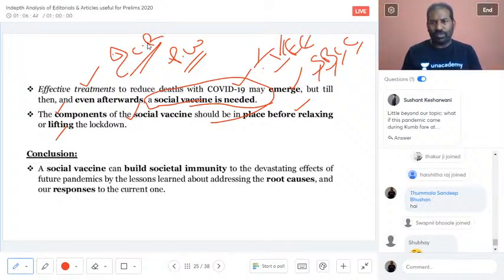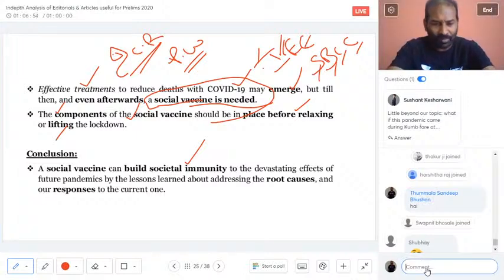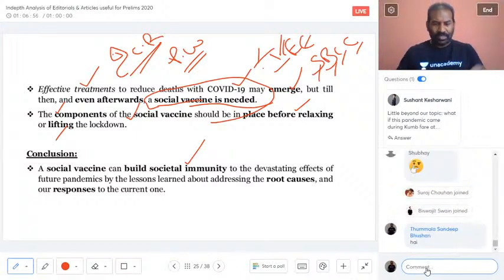And the conclusion I would make is, a social vaccine can build social immunity. Look at it, it speaks a lot. Please do listen to this last point. And I'm extremely sorry, it's been almost half an hour. Sampath Nikila, you have joined, and at the last I would say hi to you, extremely sorry.